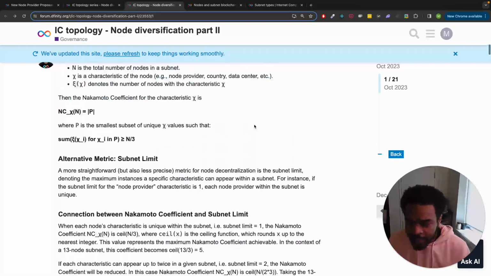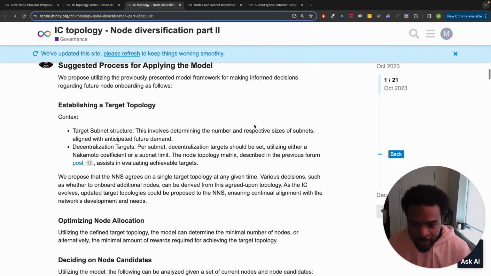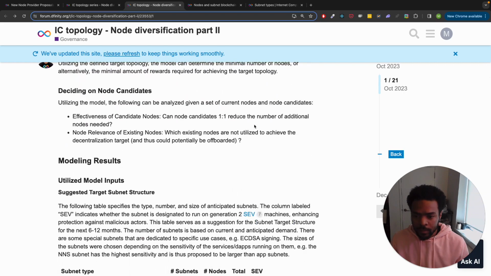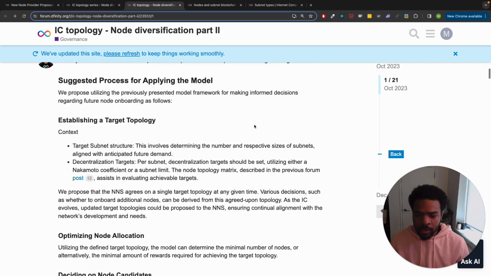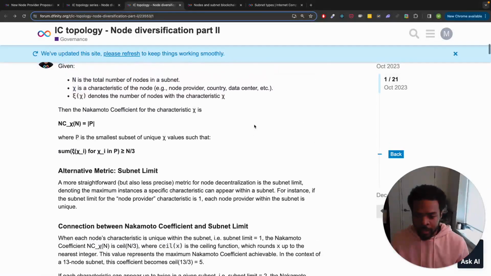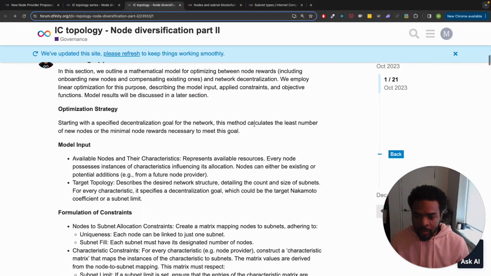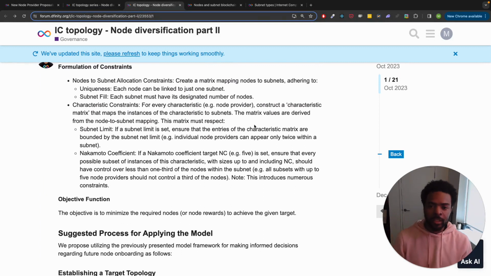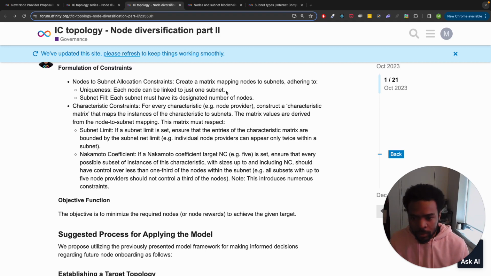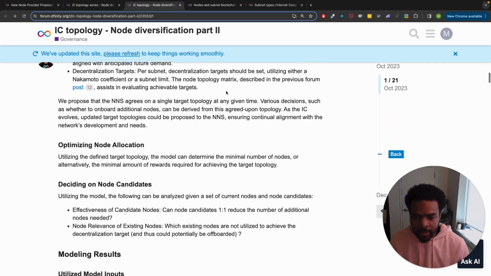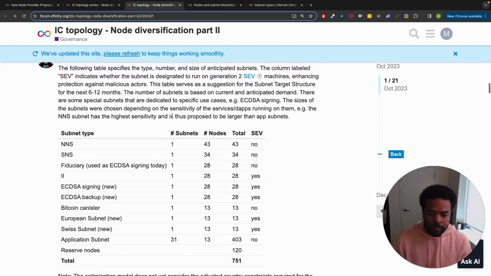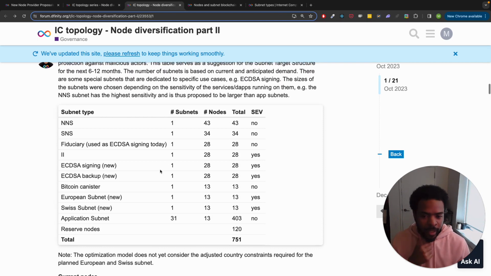Sorry, I had a brain fart trying to read through this. There's a ton of useful information in here. Some of it I covered, but I would recommend reading this as well for yourself. I'll add links to all of the resources in the description. Let's scroll down. There are some more tables here. So here's the suggested target subnet structure, and this is the chart that we looked at earlier as well.